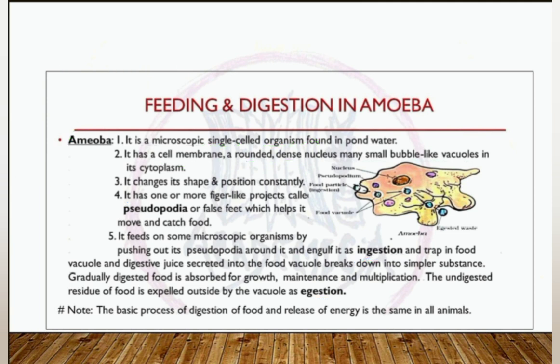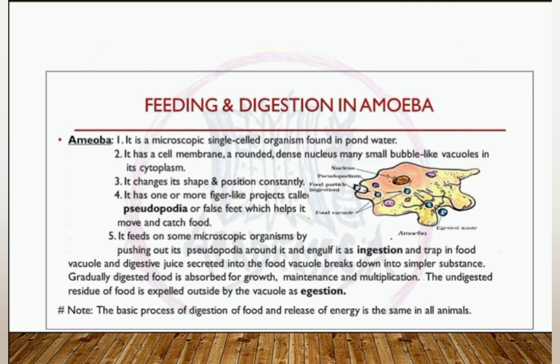Being a single cell organism, an amoeba performs all the tasks, like ingestion and egestion. It traps food inside using pseudopodia, and it also expels the undigested food outside by the vacuole. Right?